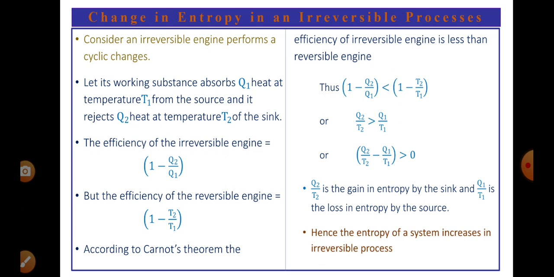Here Q2 by T2 is the gain in entropy by the sink, and Q1 by T1 is the loss in entropy by the source. Source loses that much entropy and sink gains this much entropy. Hence, there is a change in entropy, and the entropy of a system increases in the irreversible process.